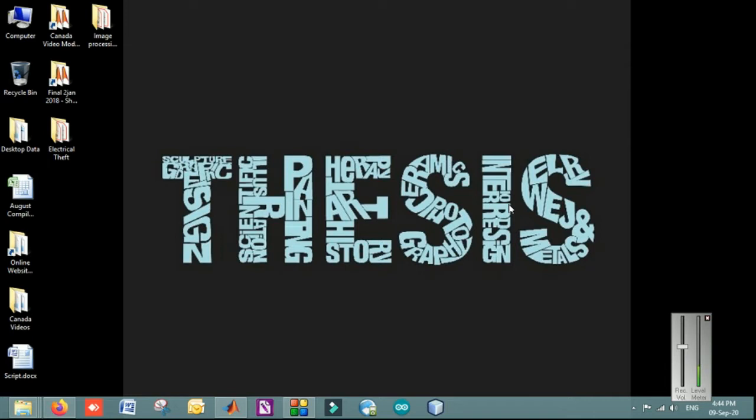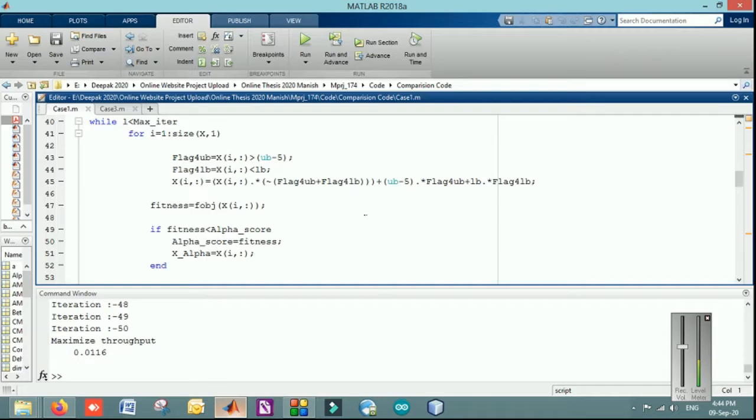Today I am here to present you one of the topics on cognitive radios. What are cognitive radios? This is one of the emerging technologies in wireless communication. Cognitive radios are basically the utilization of the frequency spectrum, right?